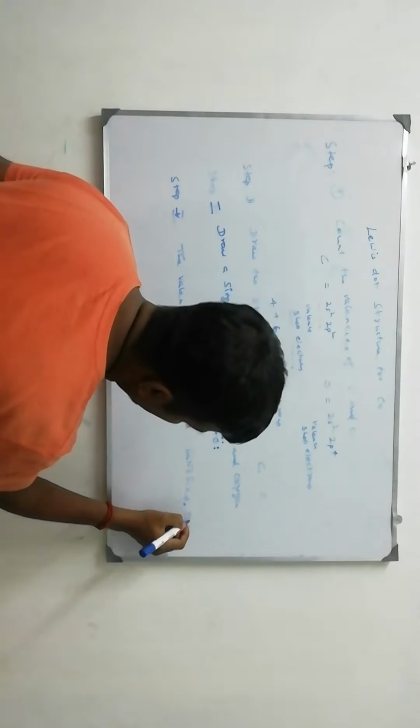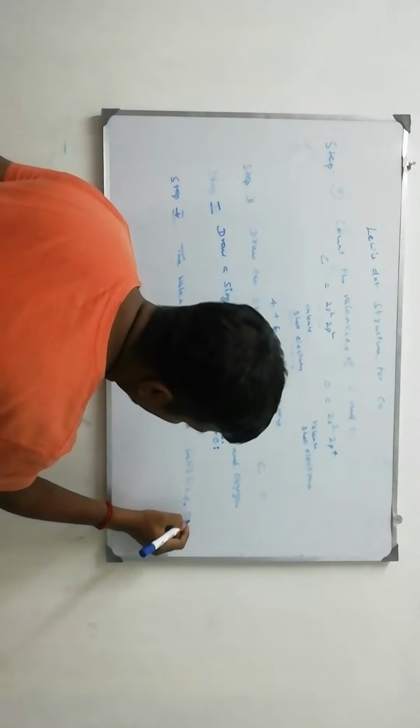Carbon atomic number 6. Out of this, 1s2 is the inner shell, so it will not count. So 2s2, 2p2. Oxygen atomic number 8. 1s2 is an inner shell, so it will not count. 2s2, 2p4. So we can write this: 4 plus 6 equals 10 electrons. Draw the skeletal structure. Skeletal means carbon, oxygen like this. Then draw the single bond between carbon and oxygen. The remaining electrons we write in the surroundings.